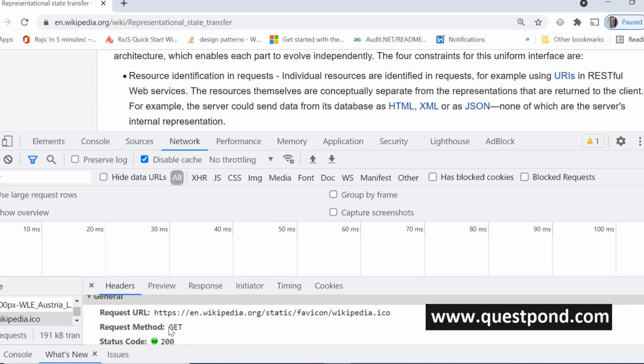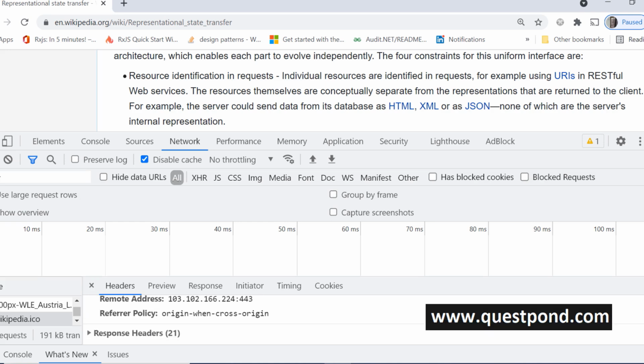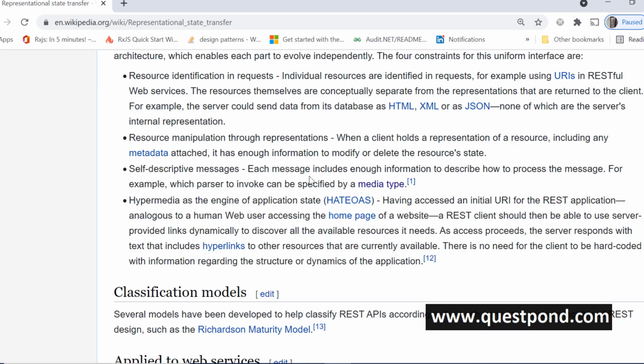in HTTP, you can see here we are saying request method GET. So we are saying that we want to get the data. We want to post the data, right? So not only are we sending data, we are also sending what actions are to be done. So even the client will send the resource manipulation in representation. Now again in HTTP, we have the request headers, we have the response headers, we have the context, right? So that makes HTTP a very good candidate for REST.